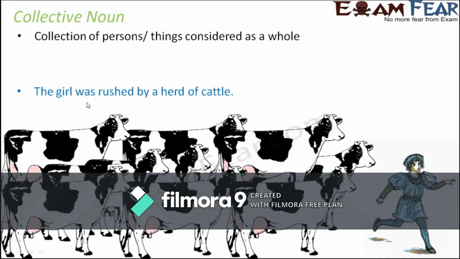Moving on to the next example. The girl was rushed by a herd of cattle. Here the word herd represents that it is not just one animal. It is a team of animals. It is a group of animals. So herd again is an example of collective noun. Collective means it will always denote collection of things.